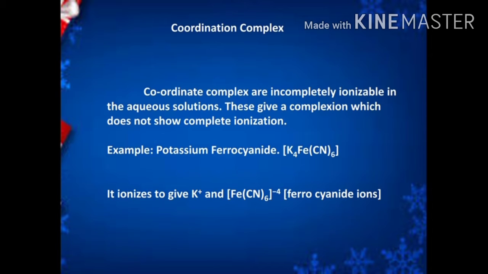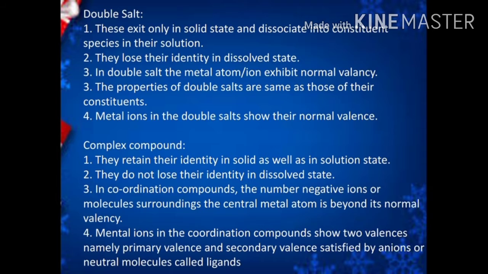Now we are going to study the difference between double salt and complex salt. A double salt normally exists only in the solid state and dissociates into its constituent species in solution. They lose their identity in the dissolved state.